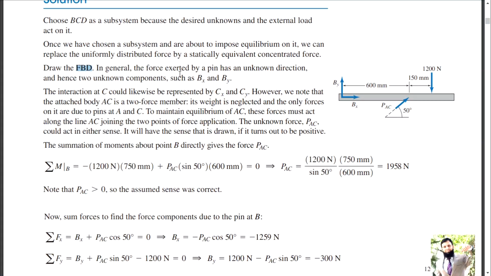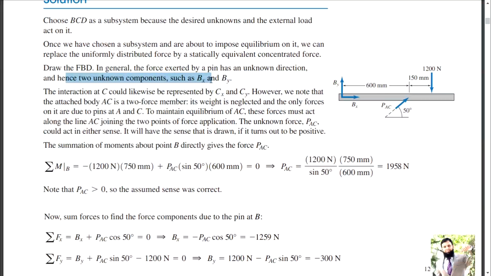In general, the force exerted by a pin has an unknown direction, because we are going to find them, and their magnitude is unknown and their direction is also unknown. The interesting point is this: we don't know anything about this. We just know that it can resist a force.